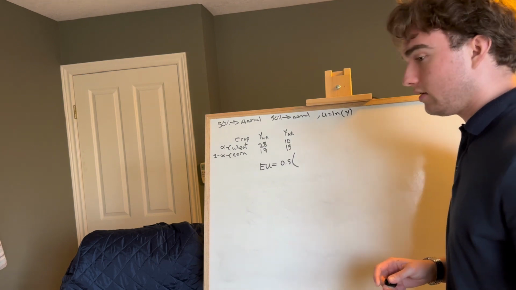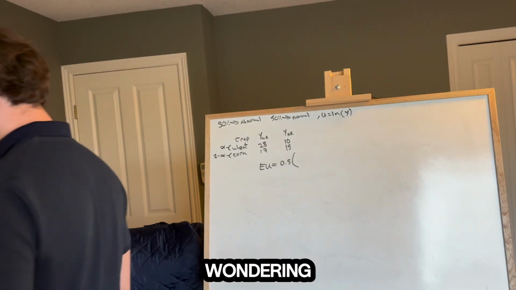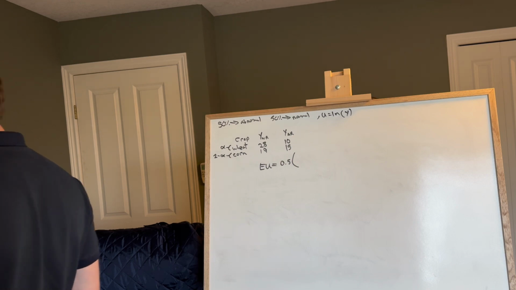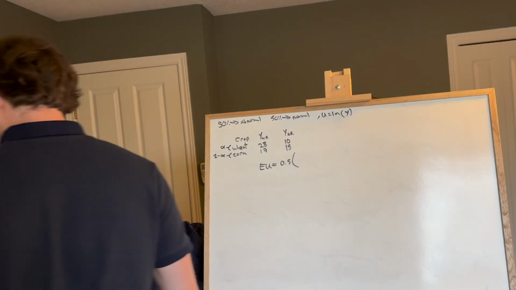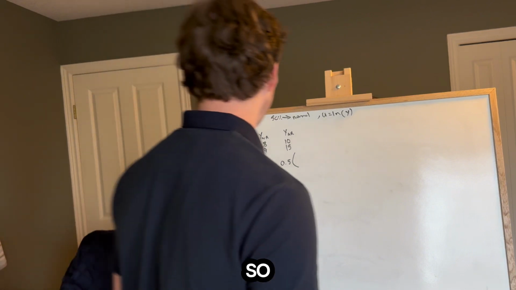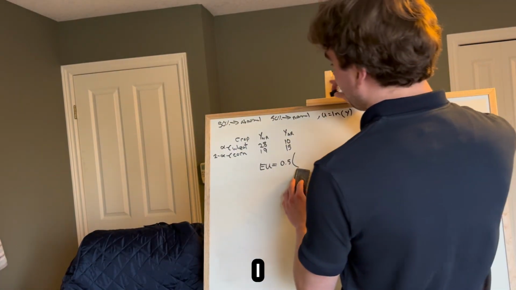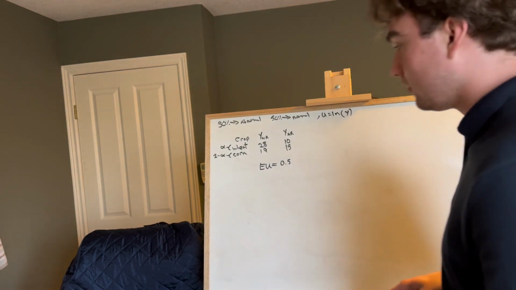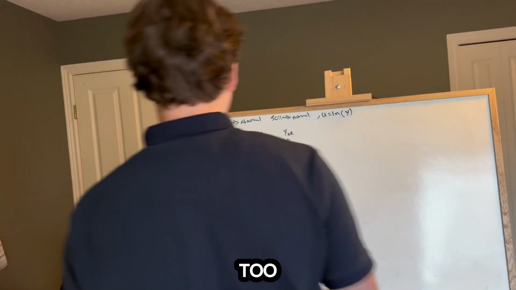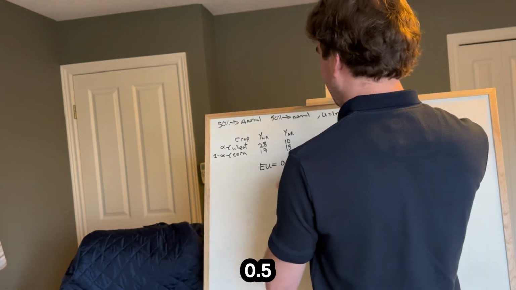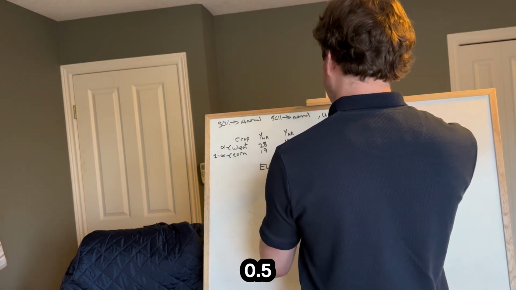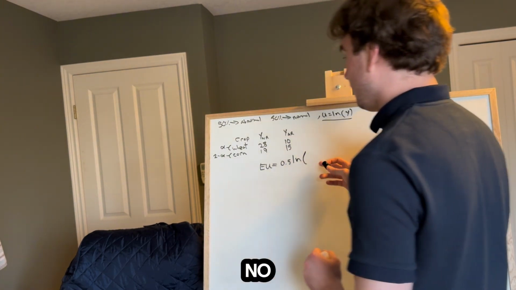Okay, there's one change I'm going to make. I put this bracket down too soon. I got too excited with the bracket. So 0.5, and then I'm going to put our utility in there. So 0.5 ln, and then we can start playing in here.